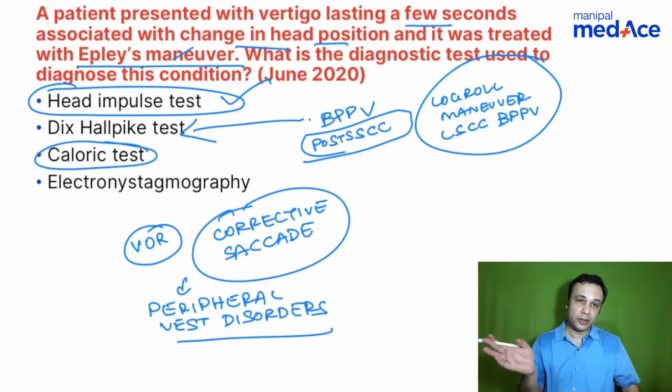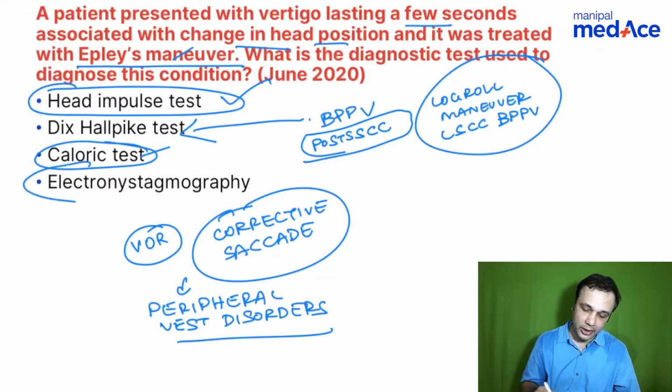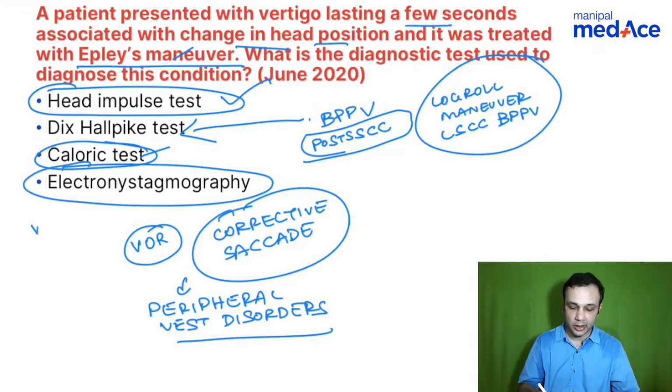Caloric test, already mentioned, hypoactive, hyperactive. You do that on a butterfly chart. You will be able to find out which part is hypoactive or hyperactive. Electronystagmography, once again done to check the vestibulo-ocular reflex and also for supranuclear oculomotor testing.